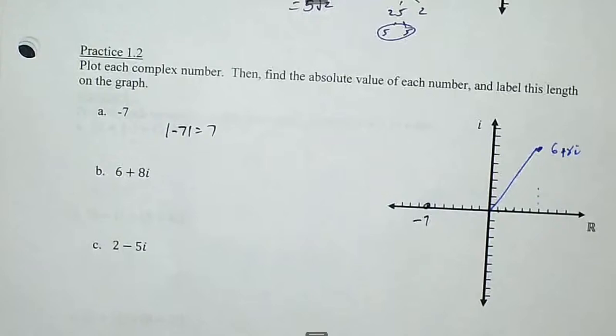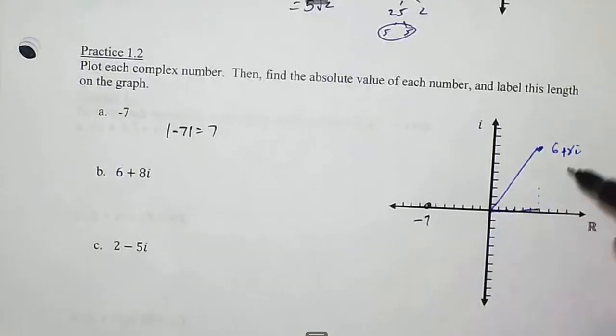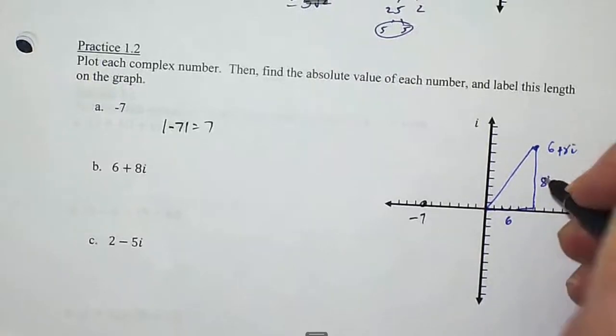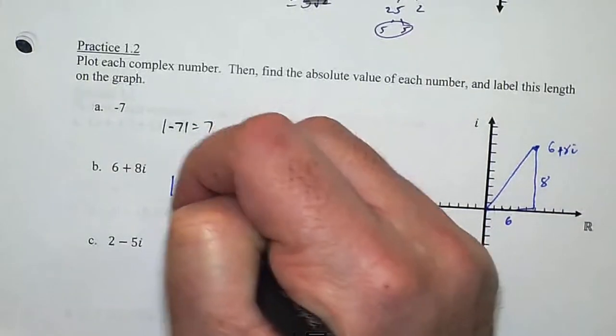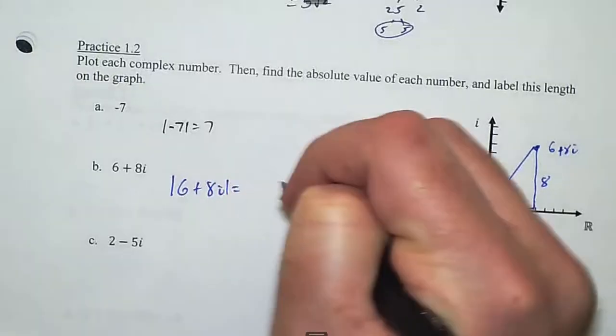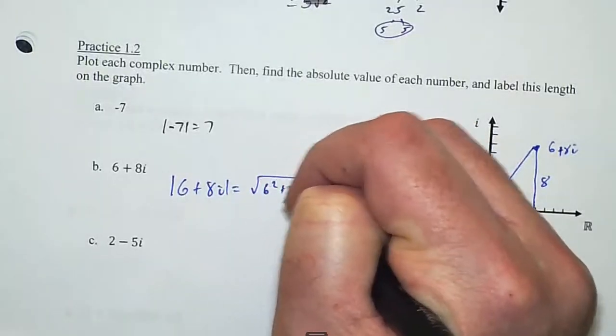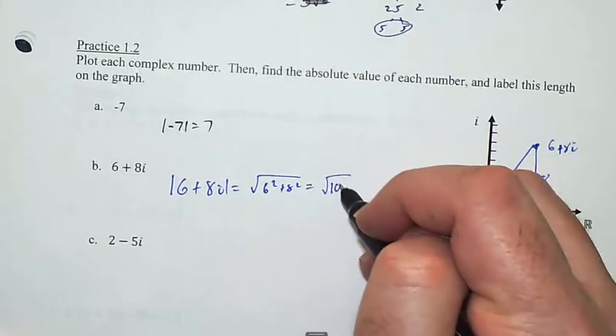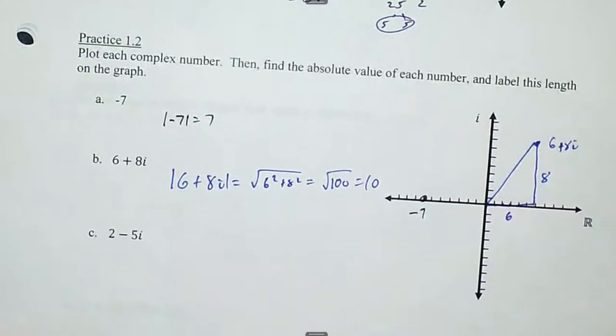You might recognize that as we saw earlier, the 3, 4, 5 Pythagorean triple. This is just a 3, 4, 5 multiplied by 2, so this should be a 10. 6, 8, 10. But that's 6 and that's 8. The absolute value of 6 plus 8i is the square root of 6 squared plus 8 squared. That's 36 plus 64, which is 100. So it's 10.